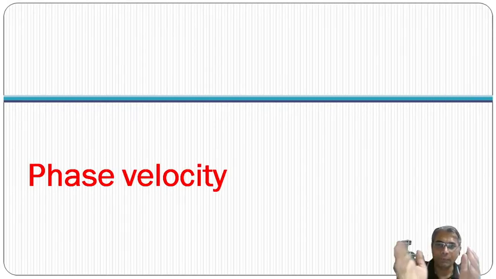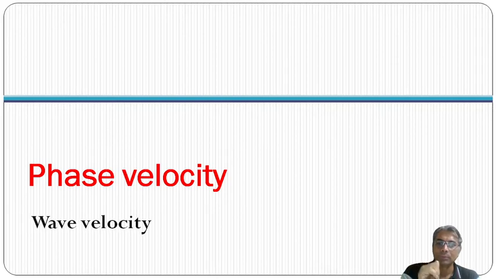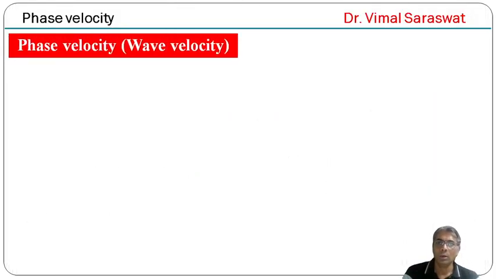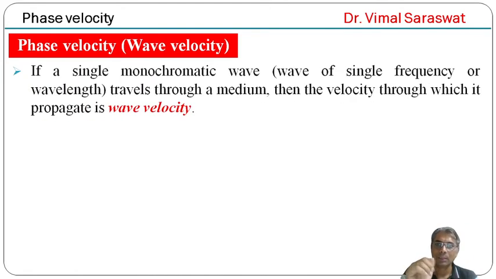So first of all, phase velocity. This velocity is also known as wave velocity. So phase velocity or wave velocity: if a single monochromatic wave, meaning a wave of single frequency or wavelength, travels through a medium, then the velocity with which it propagates through the medium is known as wave velocity.